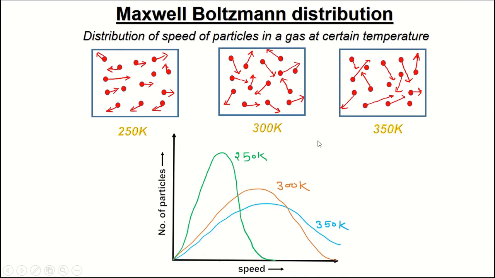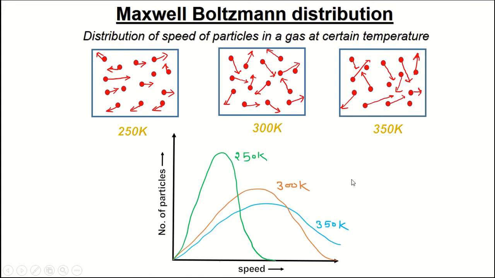So the Maxwell-Boltzmann distribution is a graph between the speed and the number of particles. And one thing here is that the number of particles in all the systems is constant. They are not going to change. If you look at the Maxwell-Boltzmann distribution of velocities, at 300 Kelvin, this is the distribution of velocities.